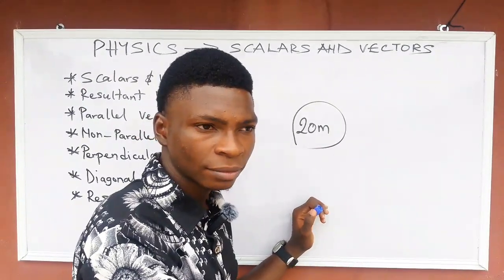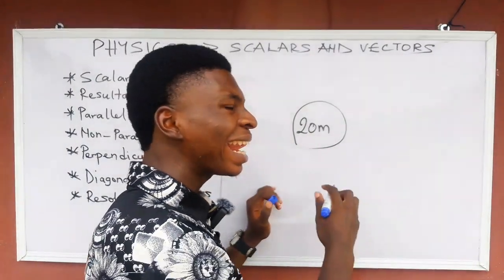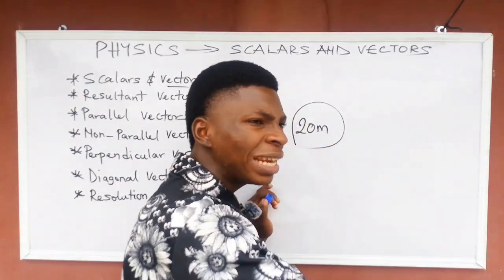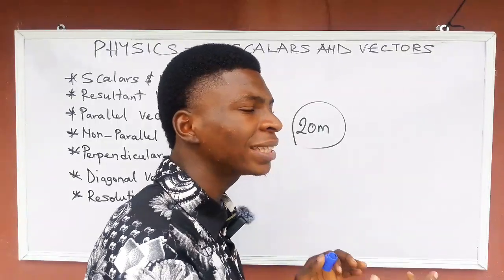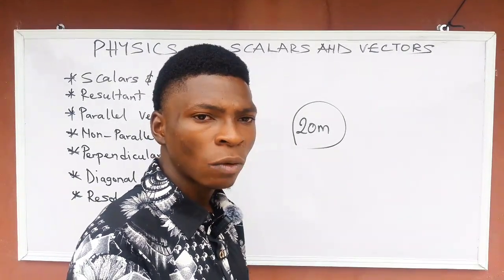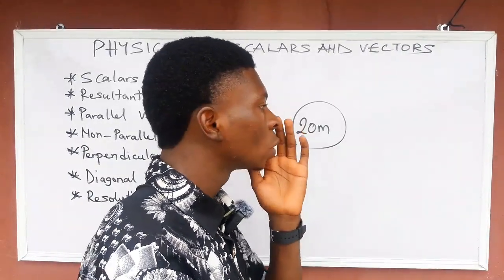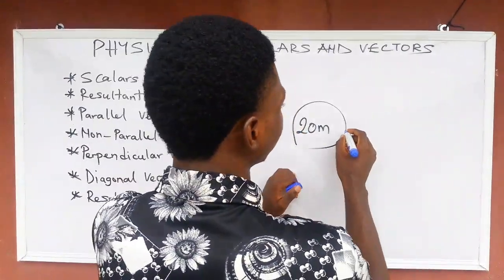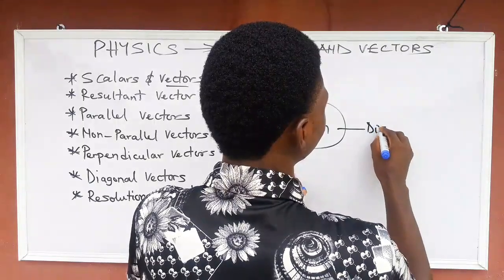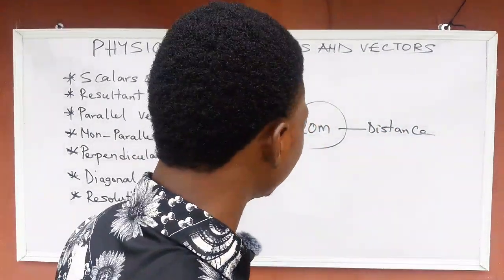I hope I'm not rushing you. I'm only telling you about the size of how much I walked, how far I walked. So this is distance, and distance is a scalar quantity, please.